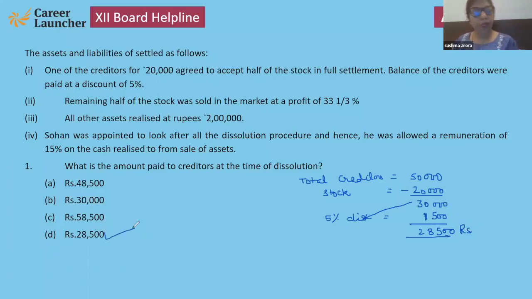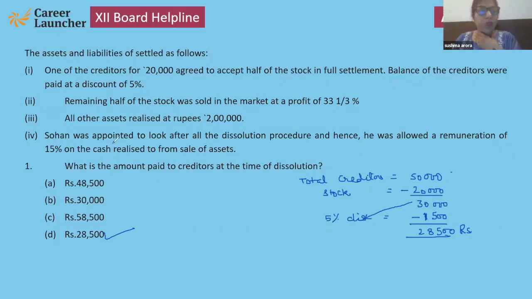Once again, see, the total creditors are 50,000 and 20,000 is accepted in stock. So the remaining will be paid less discount. Note down, please. Yes, next.